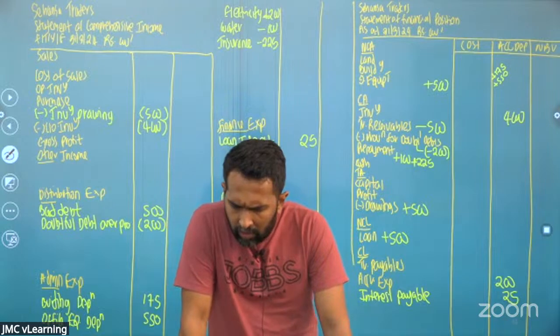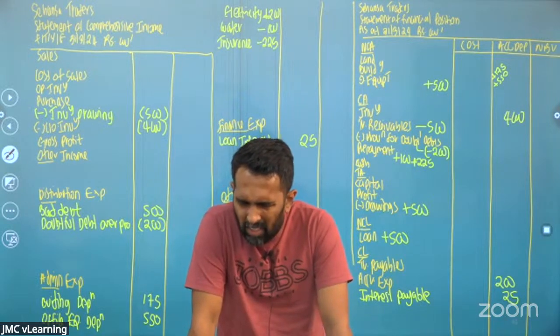For something like an accounting equation, do we have to make a T account? No need.